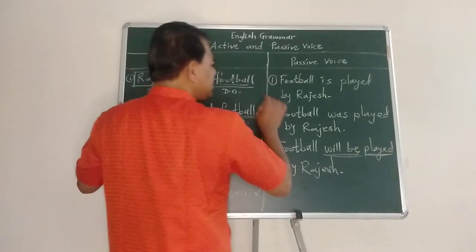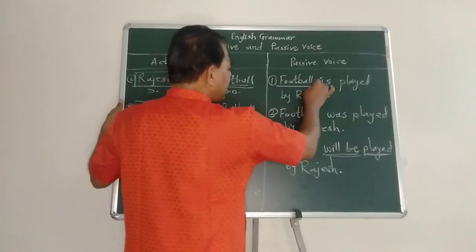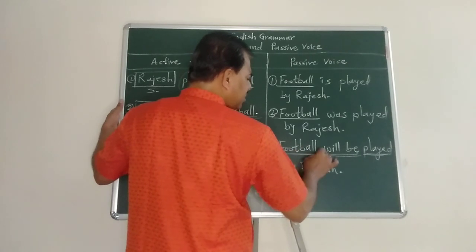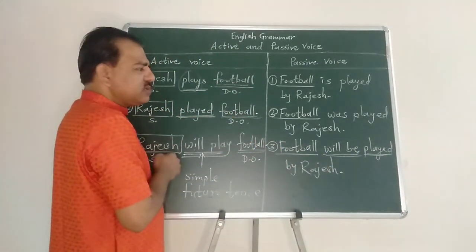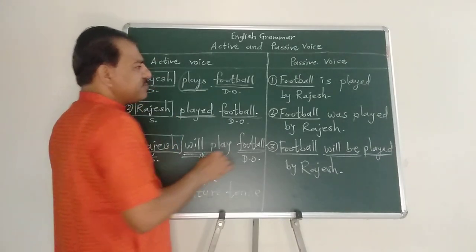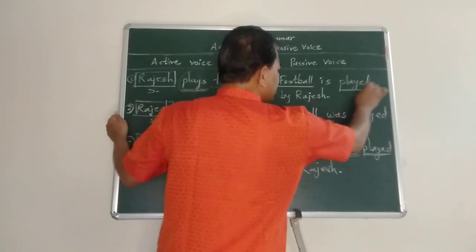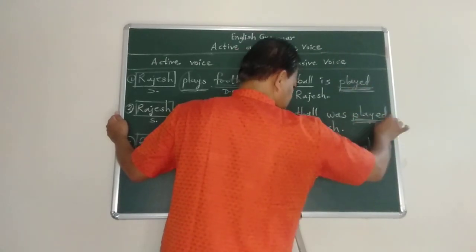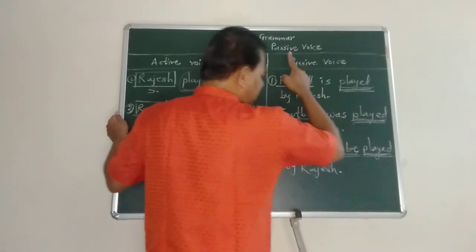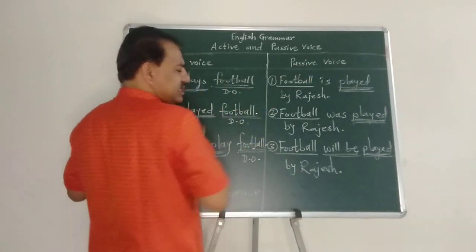The common factor number 1: the object takes the place of the subject in every tense when changing into passive voice. Second common factor: in every tense, the past participle form of the verb is a must in passive voice sentence construction.